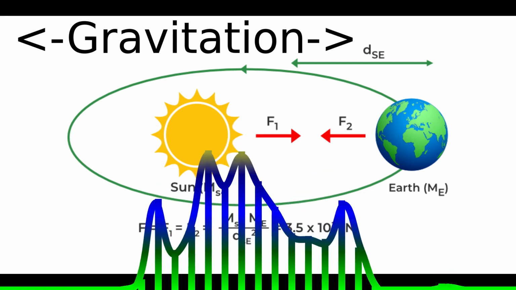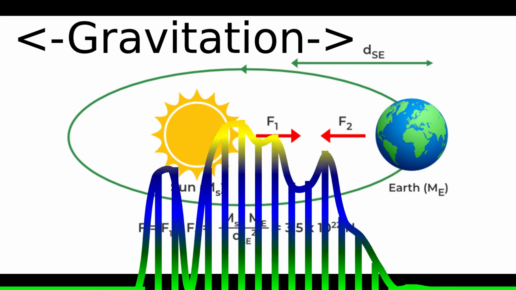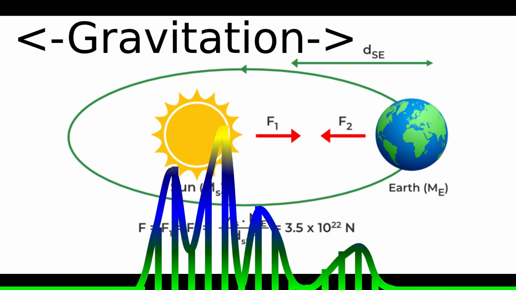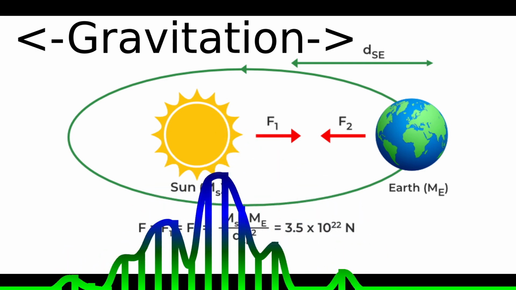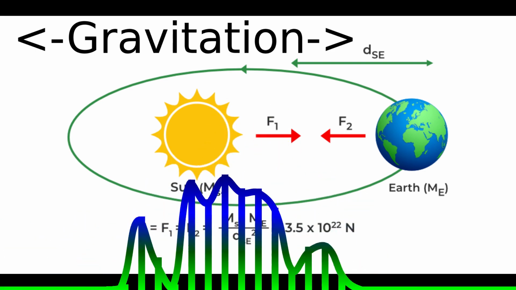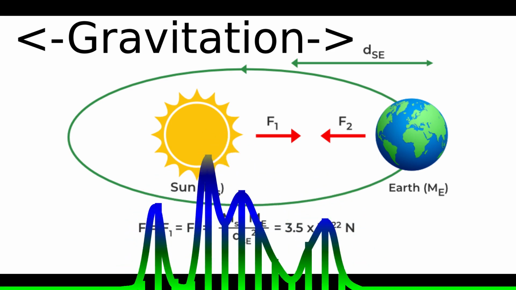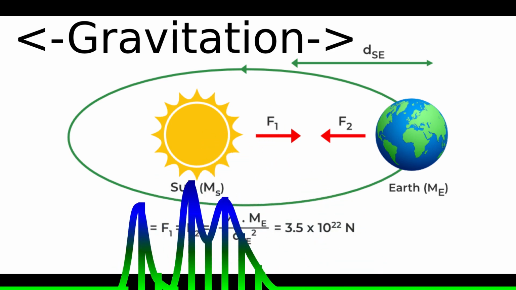Class 9 Physics Chapter 3 Gravitation. Universal law of gravitation. Every body in the universe attracts every other body with a force directly proportional to the product of their masses and inversely proportional to the square of the distance between them.